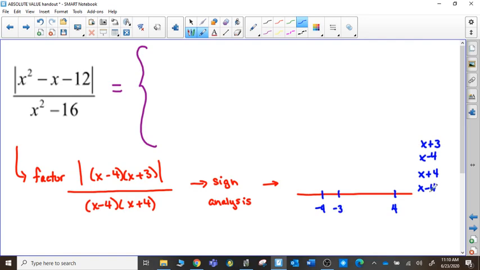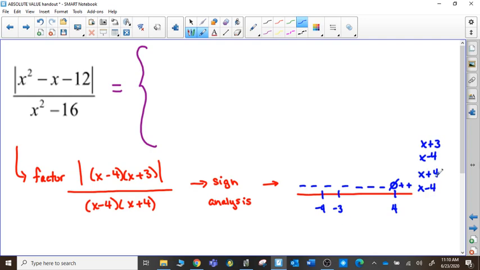Now, because of the two bottom factors, it does not change in any way how I do this because there's no absolute value signs.